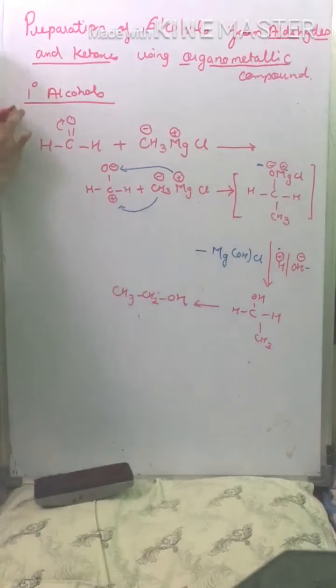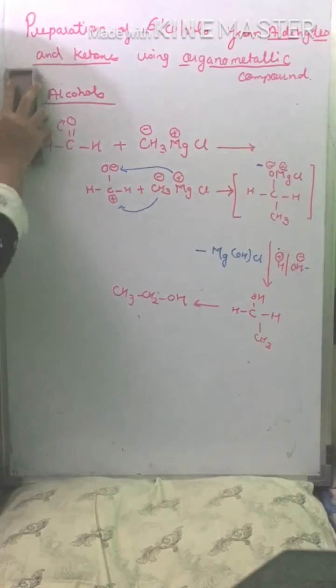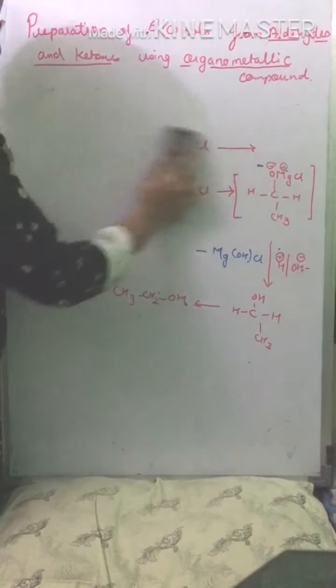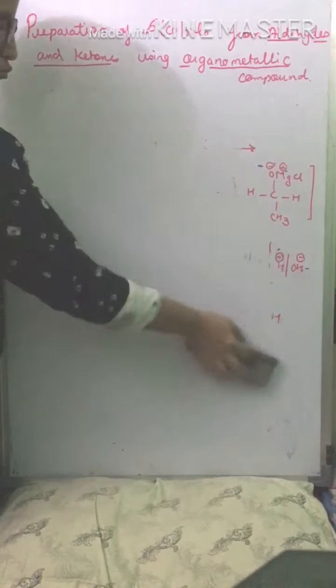Now we'll go through and prepare secondary alcohol. For secondary alcohol, as I have told earlier, we are using an aldehyde, any aldehyde other than formaldehyde.